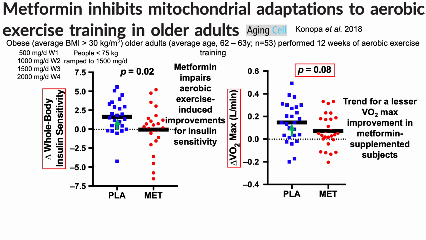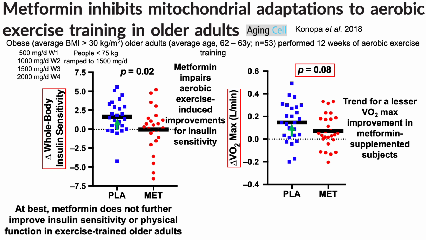That p-value is very close, it's 0.08. So again, a trend for a lesser VO2 max improvement in the metformin-supplemented subjects, which kind of agrees with the data from the last study, with very close to statistically significant decreases for strength and power gains in the metformin-treated group. Only in this study, it's lesser improvements for VO2 max.